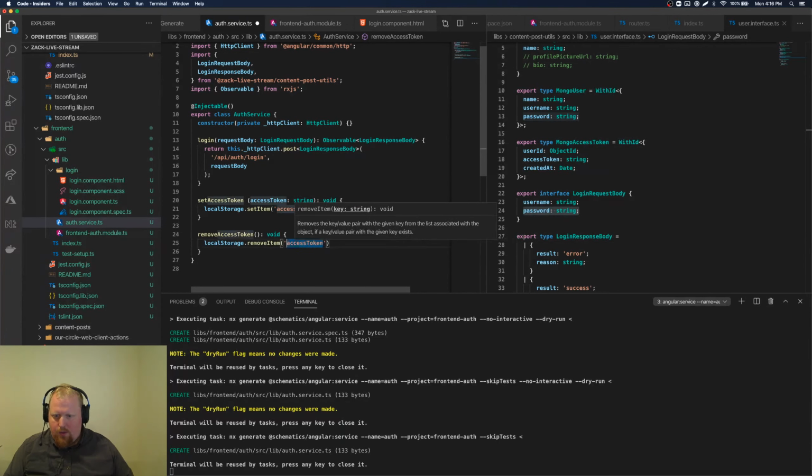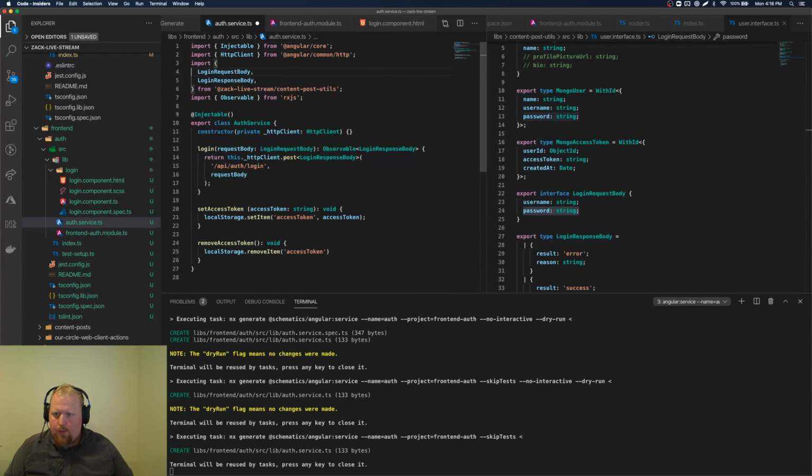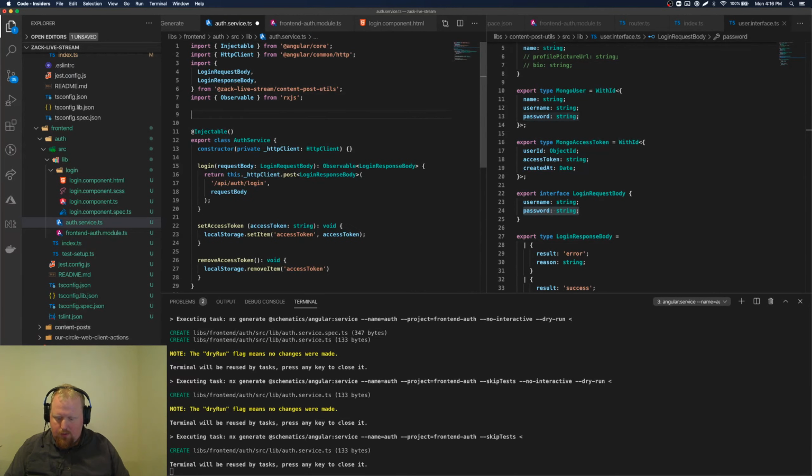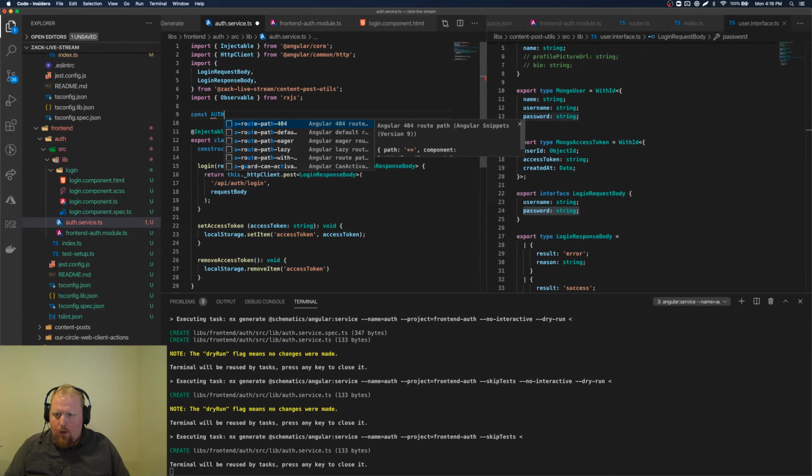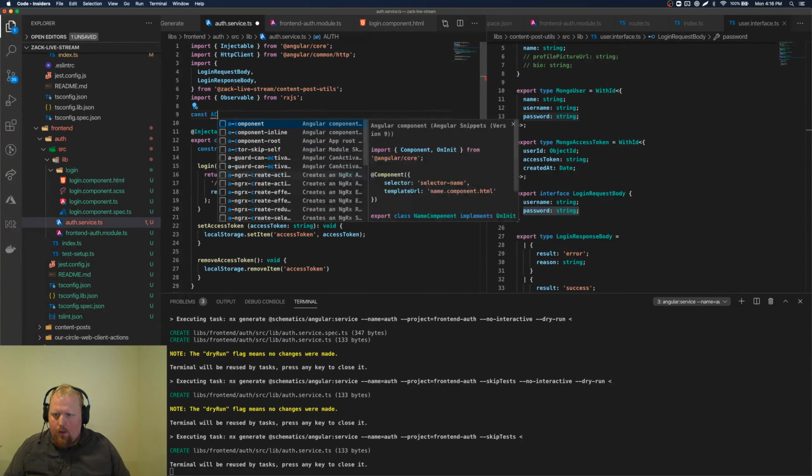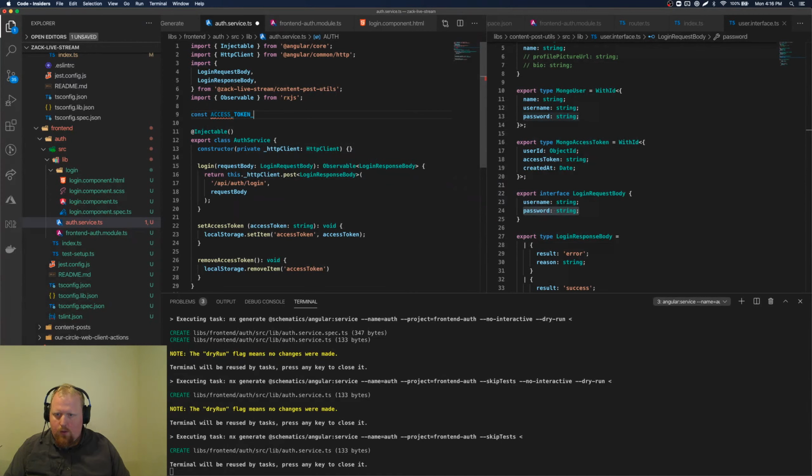And let's actually define this up here as a constant, access token key. That'll be better.